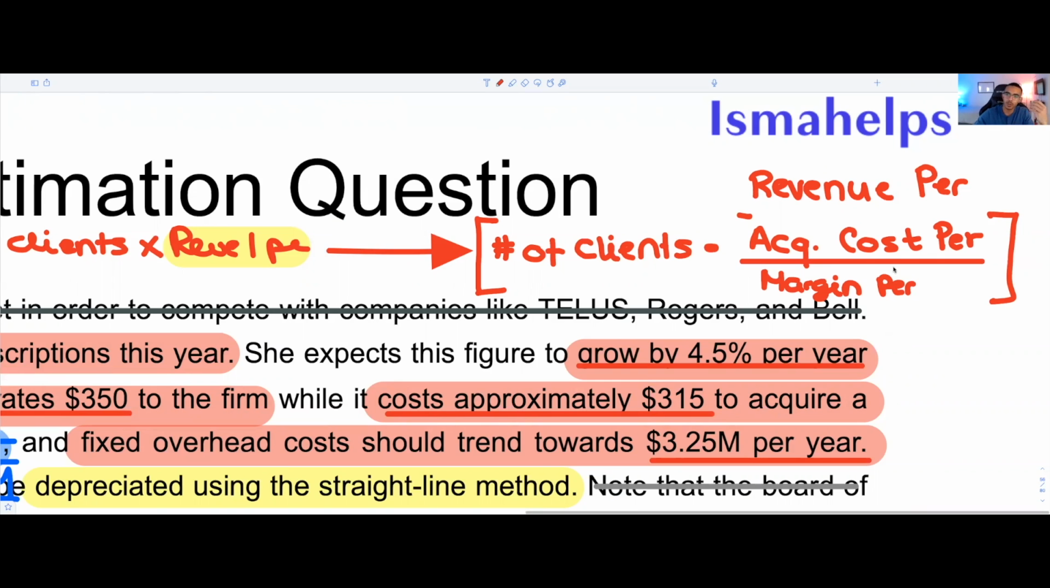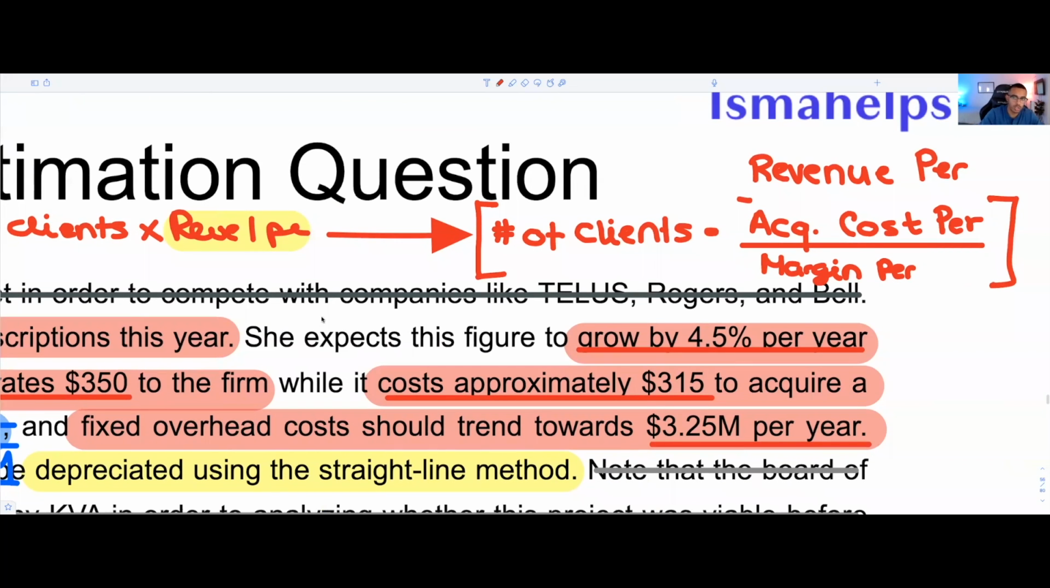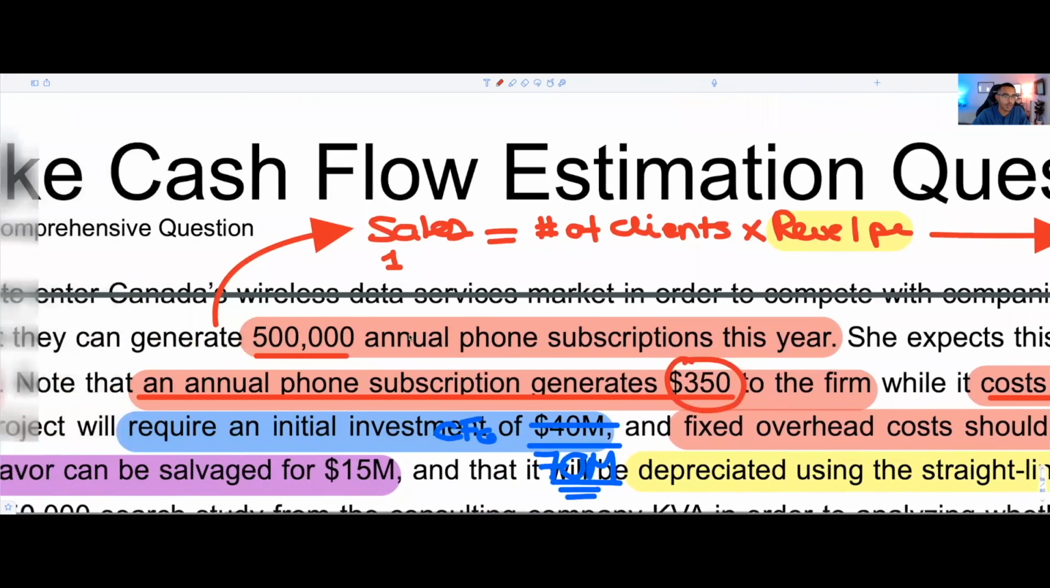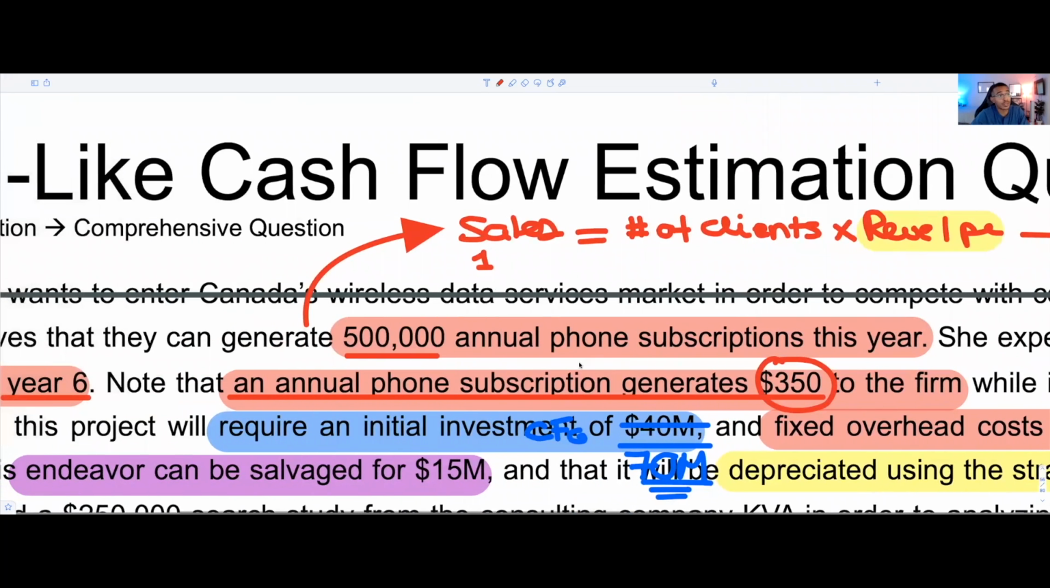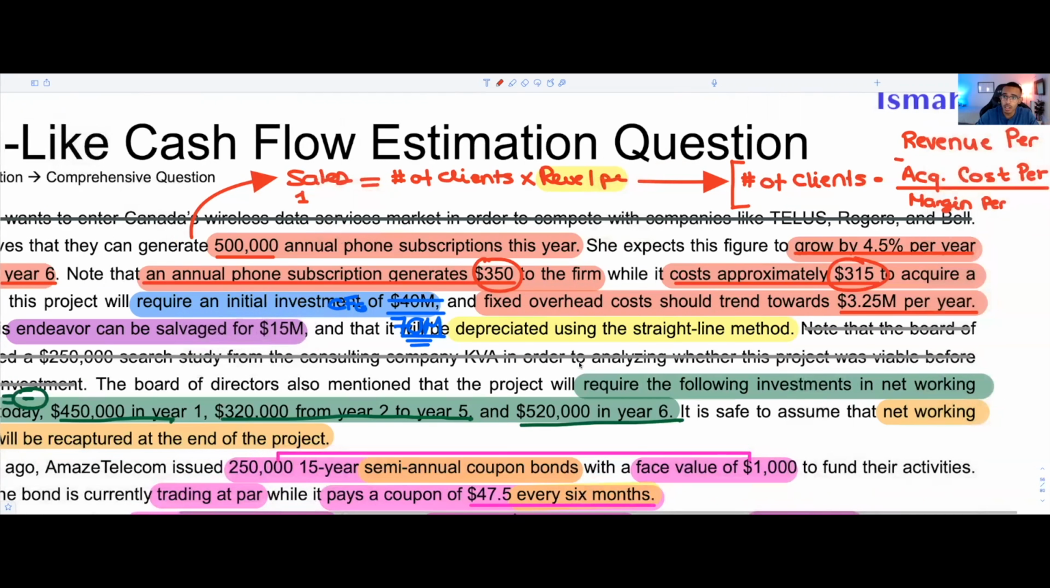Okay, so just to make that super clear, we're going to do 350 minus 315. That's going to give us, I could do some quick math in my head, I guess, $35 per client. And because we have 500,000 clients, we're just going to do 500,000 times 35. I guess it would be like 1.75 or 17.5, something like that. That's going to be our value in terms of revenue. And then what we're going to assess as our cost, we're just going to allocate as our fixed overhead costs. Okay, that's what we're going to put as our cost, because we found our adjusted sales.